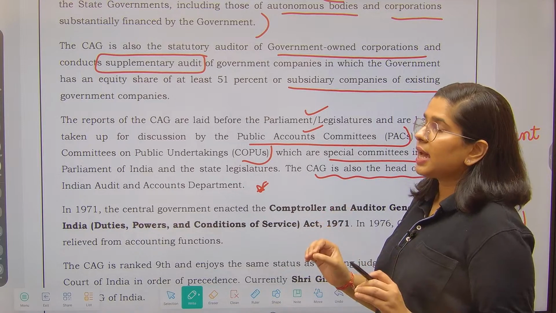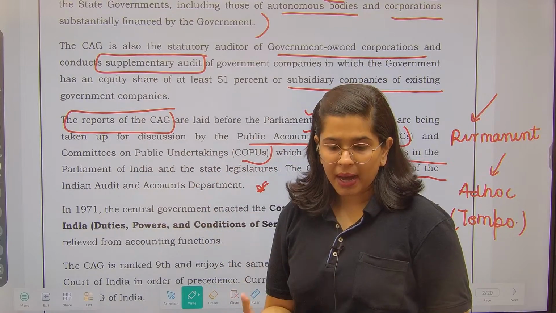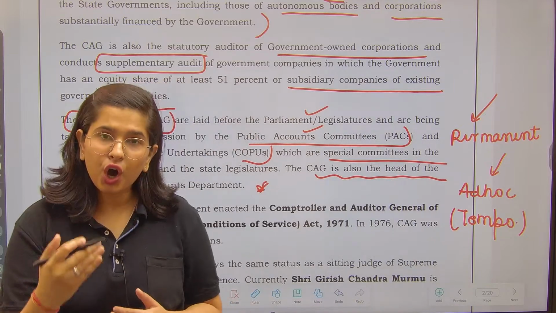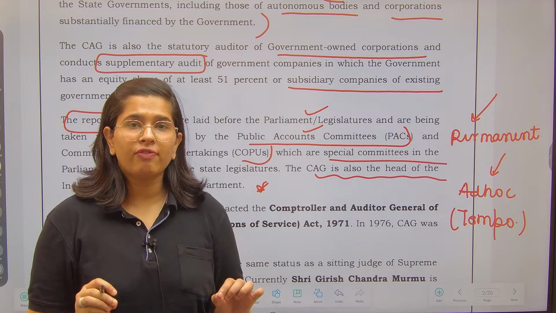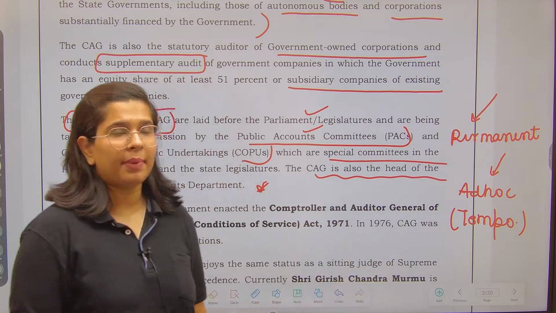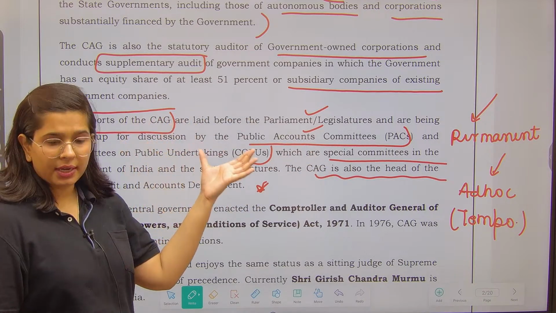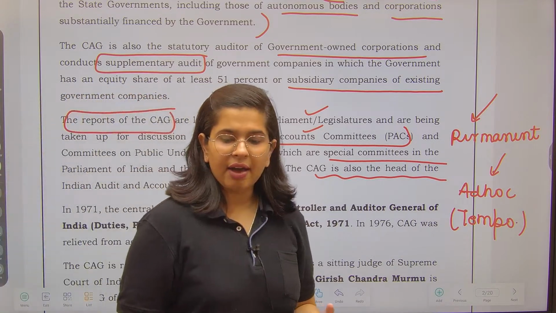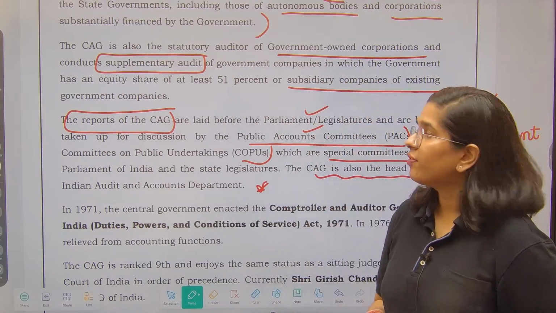For the remaining government organizations, you really do not need to know which are studied by the Public Accounts Committee or public undertakings. There is no need. You just have to understand that whatever reports CAG gives to the parliament, it is the duty of the Comptroller and Auditor General of India to first do the audit and check everything, and after that report the findings in the parliament. Okay? Once the report is submitted to the parliament, the work of the Public Accounts Committee and the Committee on Public Undertakings starts. They see that particular report, they check these things, and after that they give their own judgments. Fine, they give their own findings.